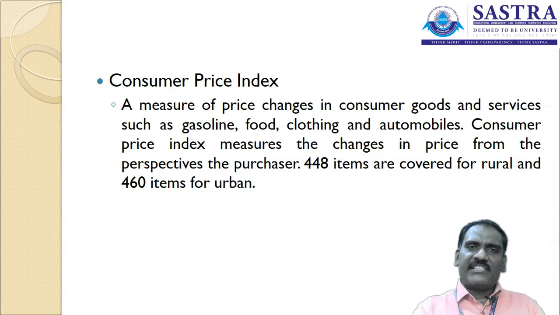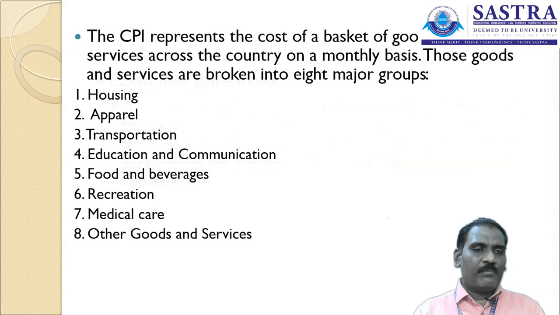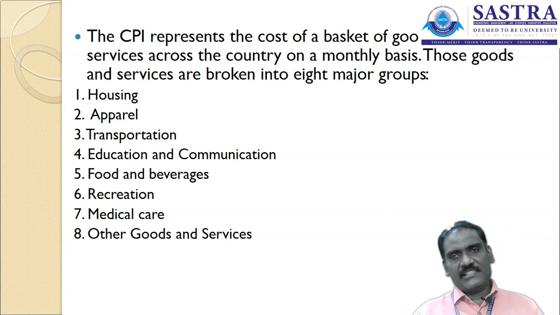The set of products and services exclusively available in rural areas and exclusively available in urban areas, the products and services which are primarily essential for consumers, are included together for the calculation of the consumer price index. The consumer price index represents the cost of a basket of goods and services across the country. It is calculated on a monthly basis.